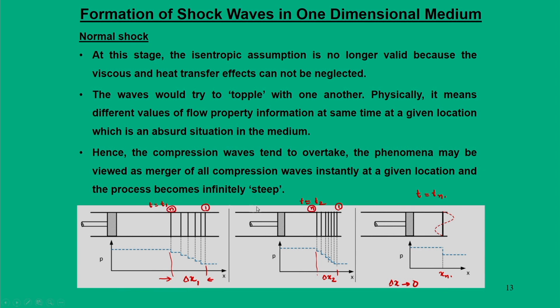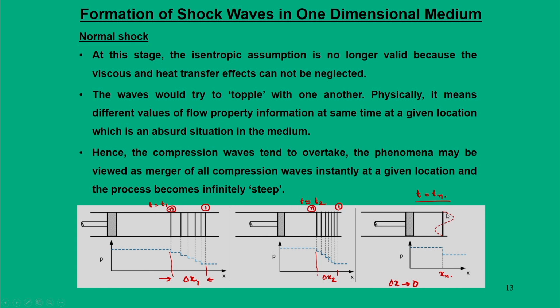So, eventually with respect to time, at time t equal to t n, the nth wave will try to overtake. When the nth wave tries to overtake, it means the nth wave has merged with the n minus 1th wave, then the subsequent n minus 2 waves, and finally the second wave gets merged, and in the end it will merge with the first wave.